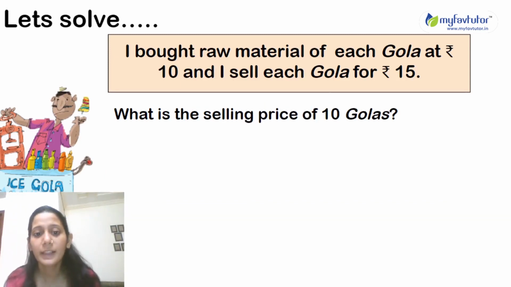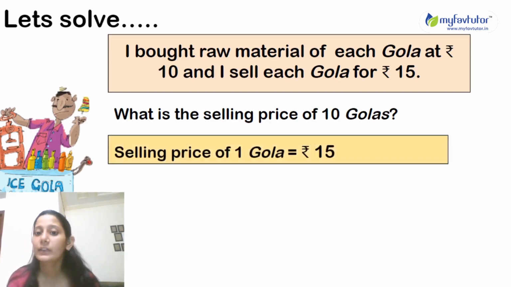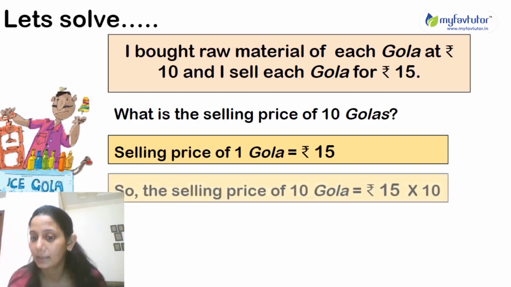Coming to the next question. What is the selling price of 10 golas? So he sells each gola for rupees 15. Means he is selling one gola at rupees 15. Okay, so to sell 10 golas at rupees 15, what will be the selling price? Okay, so to find it, what will we do? We will multiply rupees 15 into 10. So the selling price of 10 golas will be rupees 150.